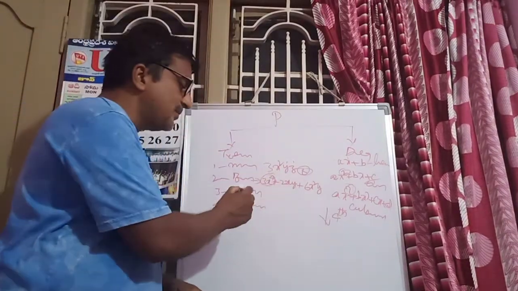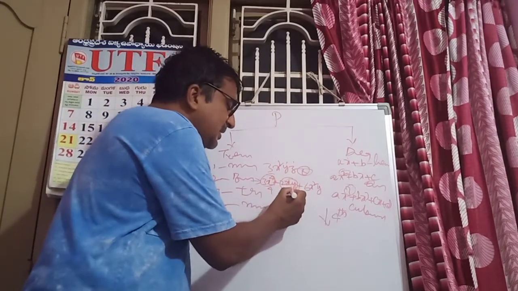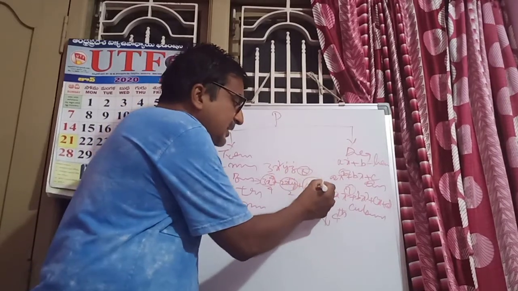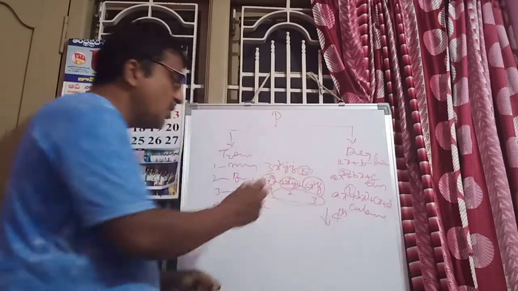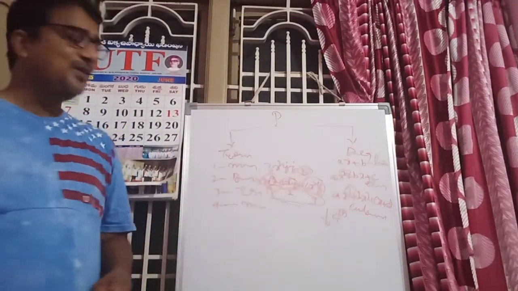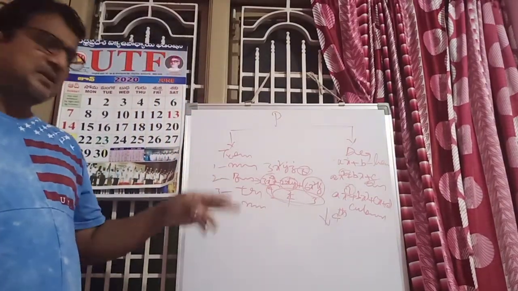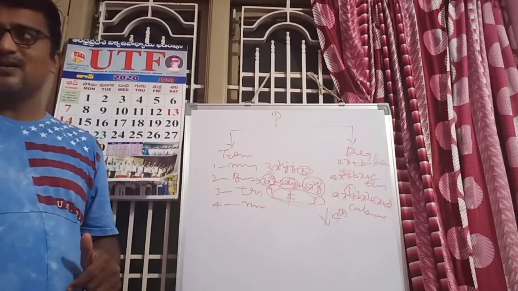First term: what is the degree? 4. In this term, what is the degree? 2, because 1 plus 1. Here 2 plus 1, that is 3. Among these 3, what is the highest one? 4. Therefore, 4 is the degree of the polynomial. Same for trinomial, same for monomial, or same for multinomial. Okay.